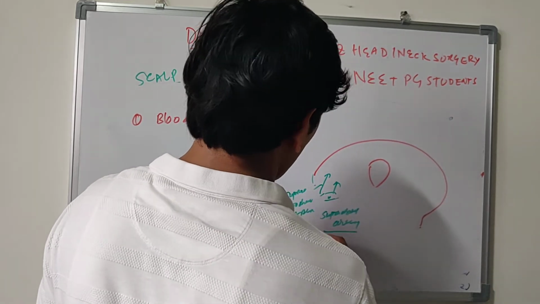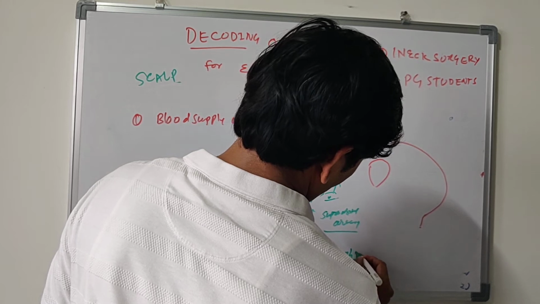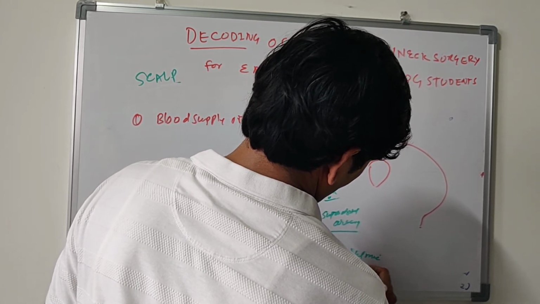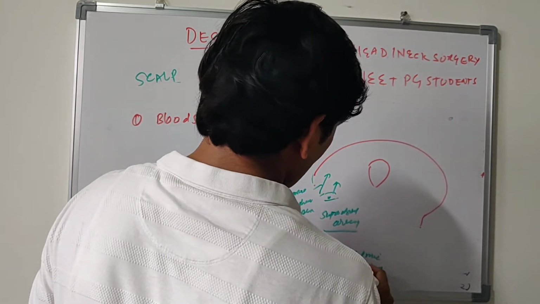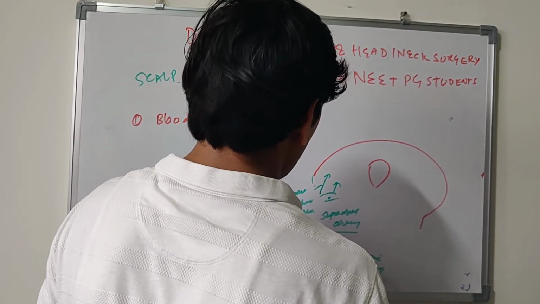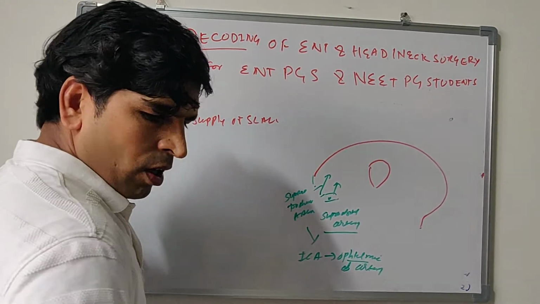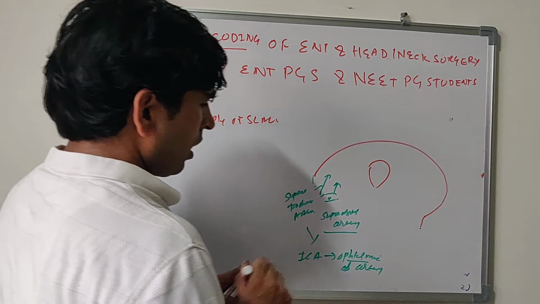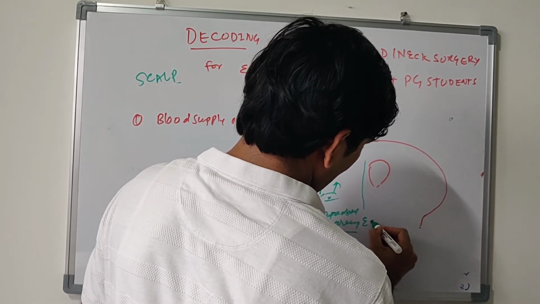These are coming from ICA through ophthalmic artery. Okay, ICA, ophthalmic artery, then divided into two, supratrochlear and supraorbital artery. And here in front is a terminal branch of ECA, external carotid artery.